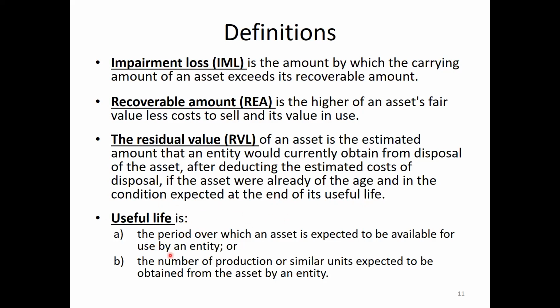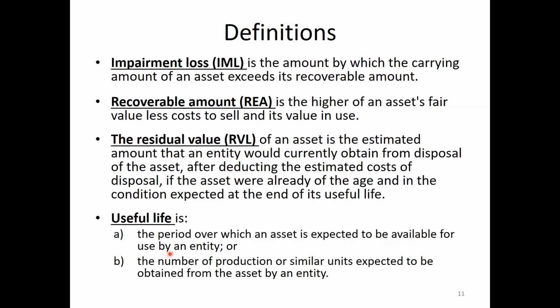Useful life is the period over which an asset is expected to be available for use by an entity. How long it can be used, or how many units can be produced using that property. It may be expressed in the form of time or period. Use means we have to get benefit from that asset.